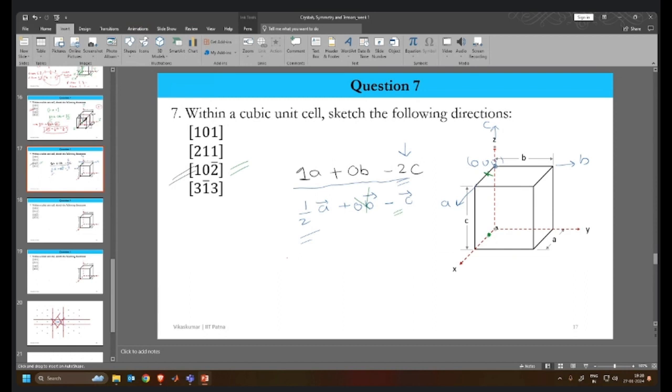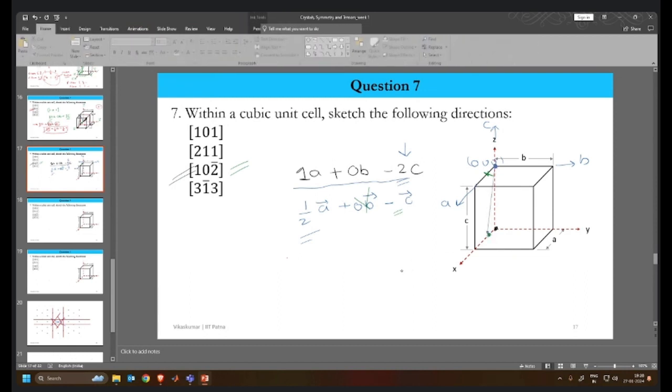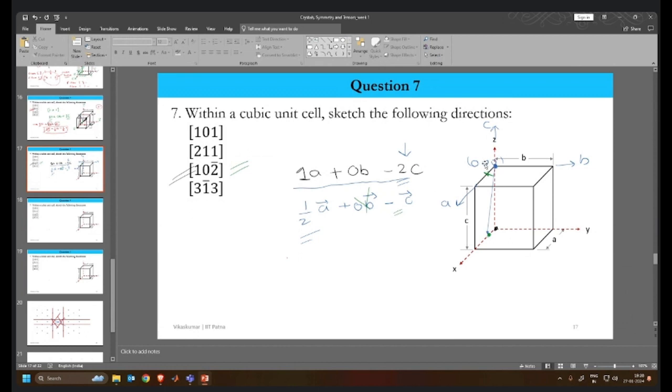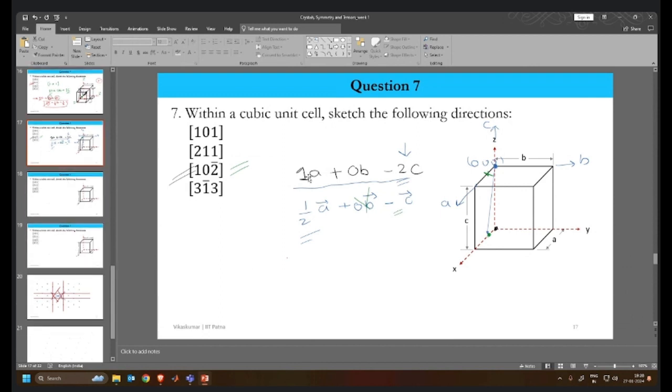So considering this to be the origin, we are drawing our direction, and that is how we have done it. Okay. So till now, all we did, we divided the particular axis in two parts. There was a 2 associated with it. We discussed how we can shift the origin, and under what condition we have to divide the particular indices. Whether you want to divide or you don't want to divide, it's all up to you. Okay, so now let's move to the final one, that is 3 1 bar 3.